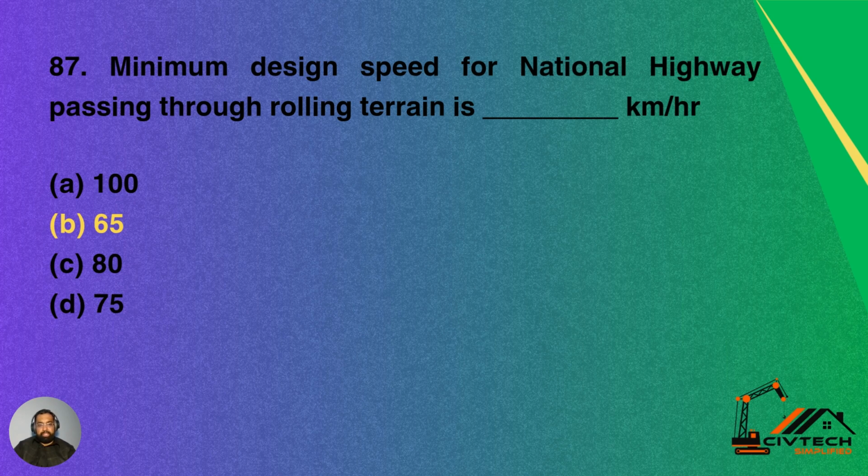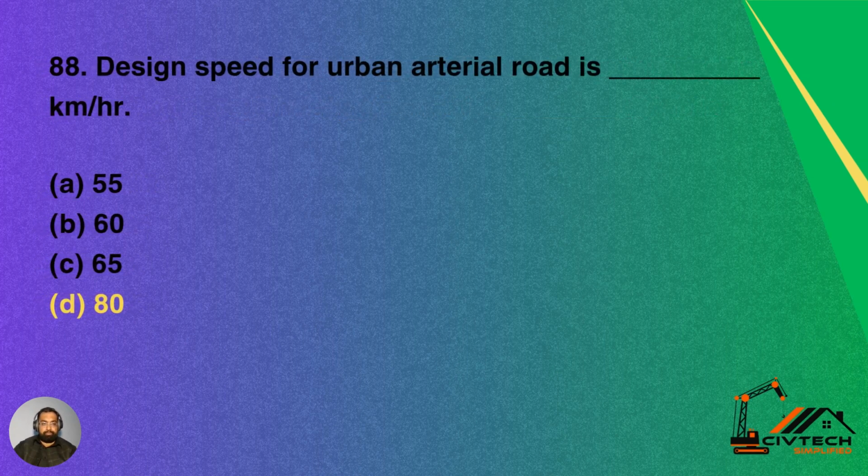87. Minimum design speed for national highway passing through rolling terrain is dash kilometer per hour. Option A 100, option B 65, option C 80, option D 75. The minimum design speed for national highway passing through rolling terrain is 65 kilometer per hour. Option B is the correct answer.